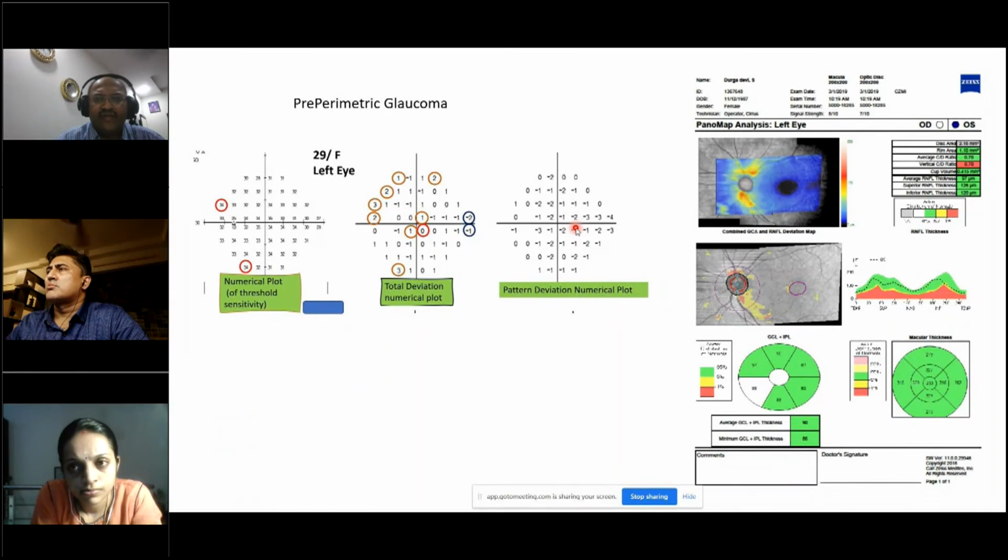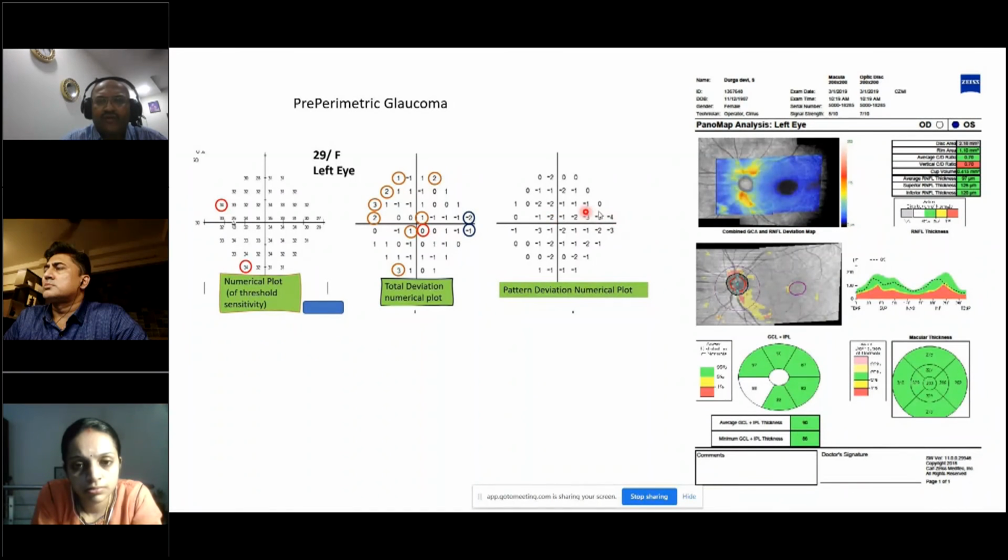So if you were to add -2 to -4, it becomes -4, -2 to -1 becomes -3, and -2 to 1 becomes 1. So actually, if you see, there is a little bit of depression which is already going on.